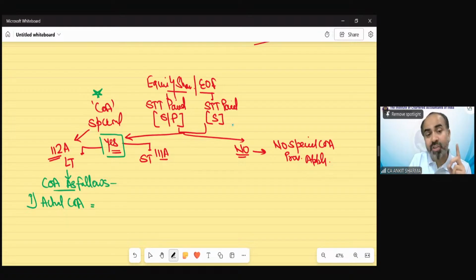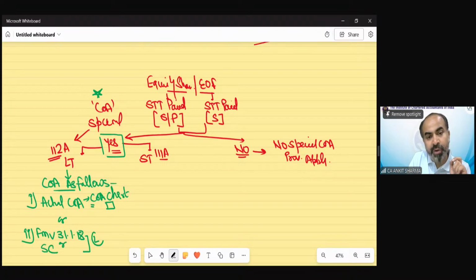That is our actual cost of acquisition as per the cost of acquisition chart. That cost needs to be taken. This is going to be compared with this value. And this is saying FMV on a specific date, that is going to be given in the question, 31st January 18, or sale consideration. Whichever is lower you need to take.